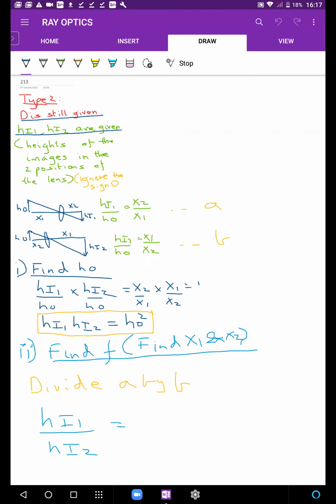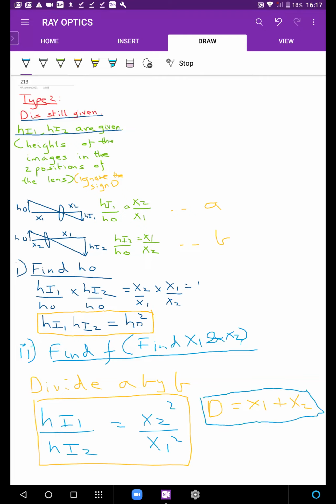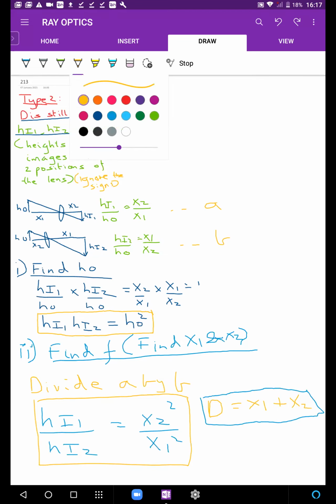And on the right hand side, I get x2 square by x1 square. So I have this equation along with the equation that capital D is equal to x1 plus x2. With these two pieces of information put together, you can find x1 and x2. When I give an example, this will make more sense to you. Okay?